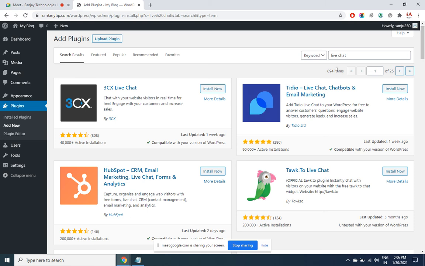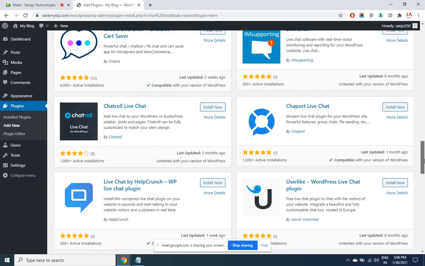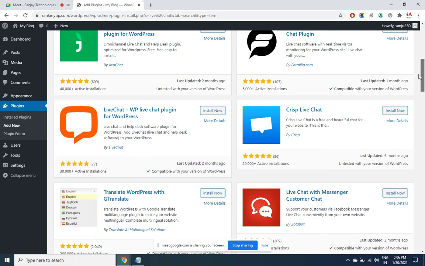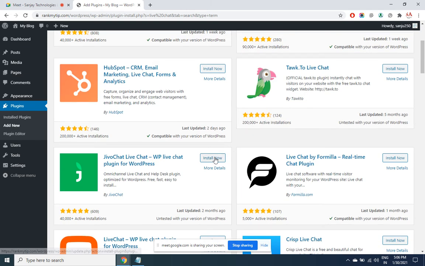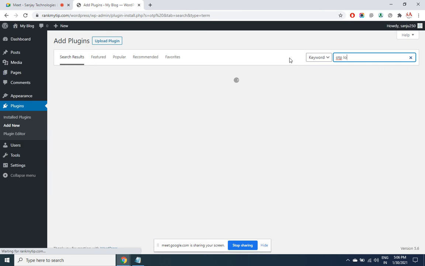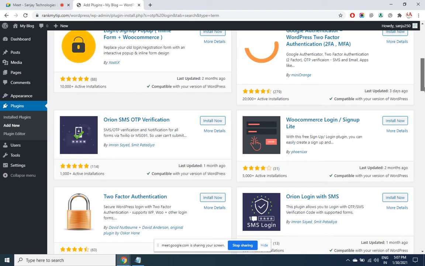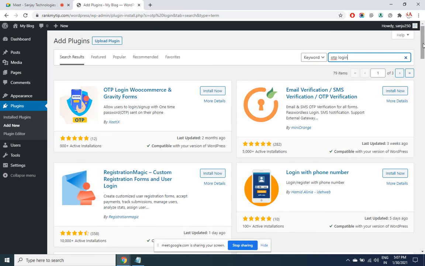So many plugins are there. 894 plugins only on live chat. But if any plugin you have installed, you don't like it, uninstall and install a new one. I want to have OTP authentication. So many plugins for OTP. Phone number with email, with SMS. So how many? There are 79.